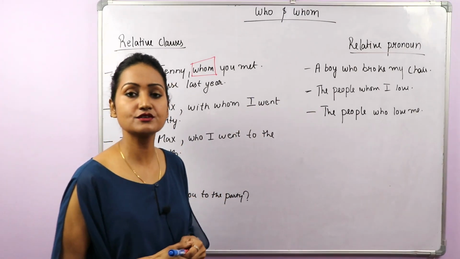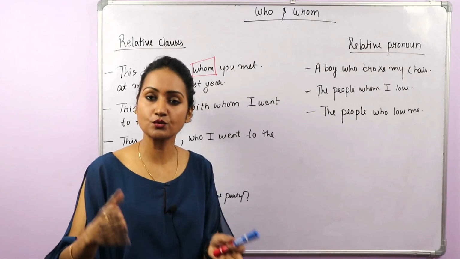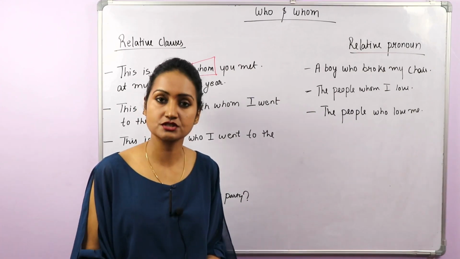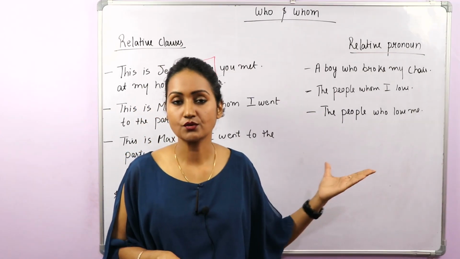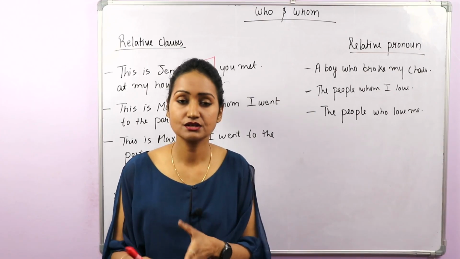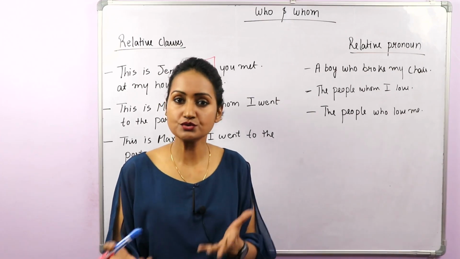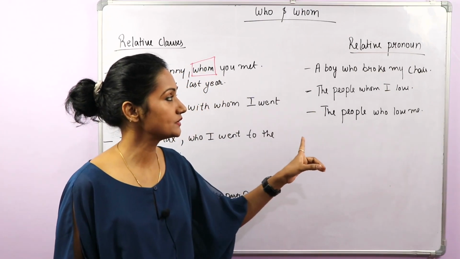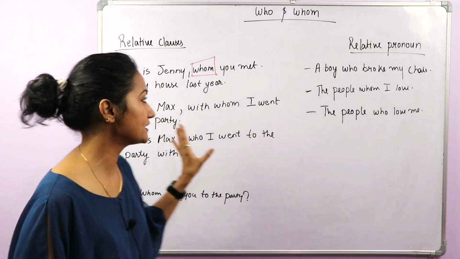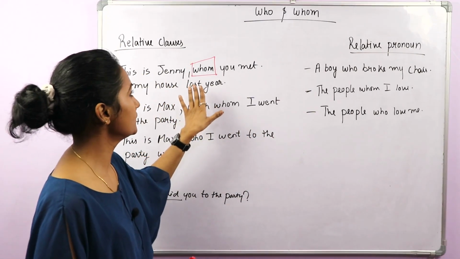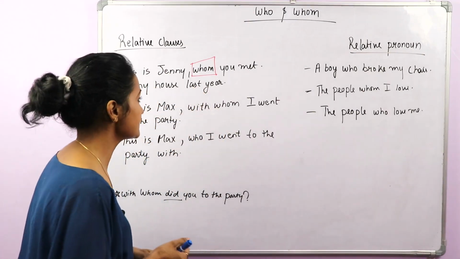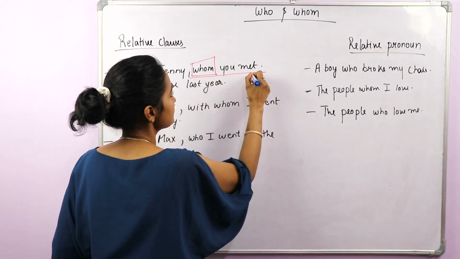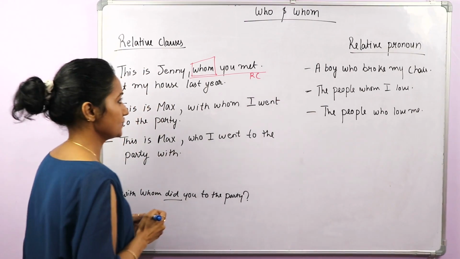We already have done relative pronoun. I have made a video also on that, pronoun and types of pronoun, okay. So if you have not watched that video, please watch it first, okay. Now relative pronouns are words like who, whom, whose, sometimes when, okay. So here we are talking about only two, who and whom, okay. So when we connect two sentences with a relative pronoun, the sentence with a relative pronoun is called a relative clause, okay. So this is a relative clause, okay, and this is a relative pronoun, okay.